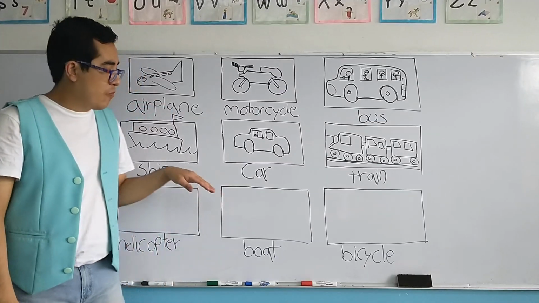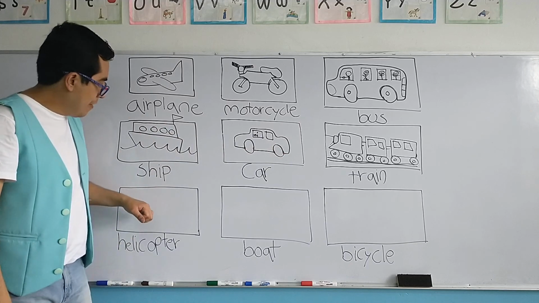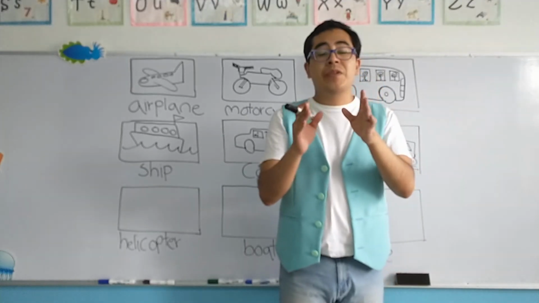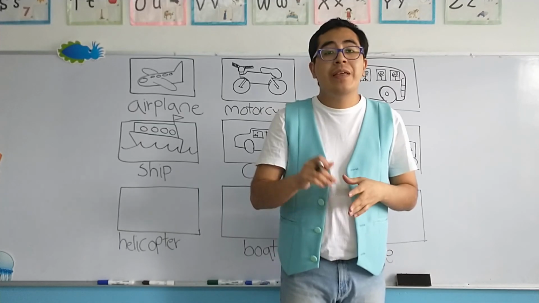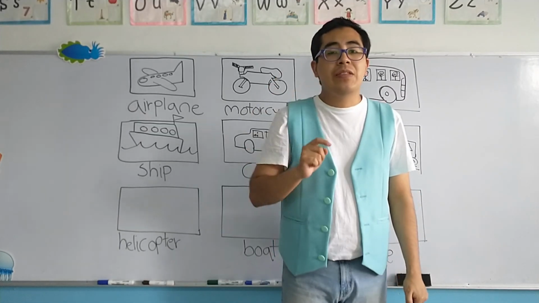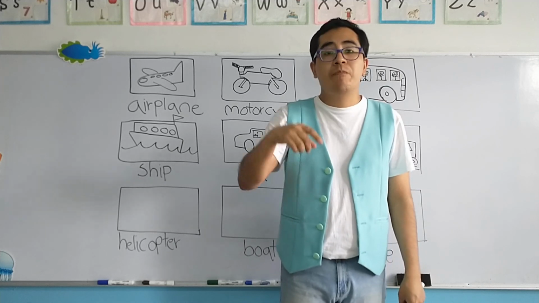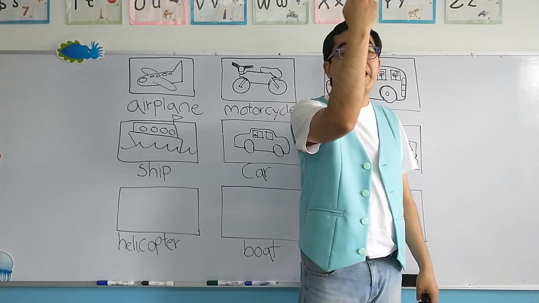Continue with the third row, la tercera fila. We start with the helicopter. Now the helicopter, it's a means of transportation that appears up there in the sky. It means it goes by air, va por el aire.